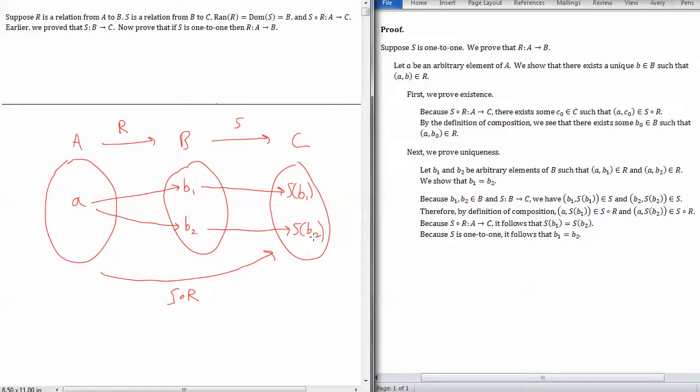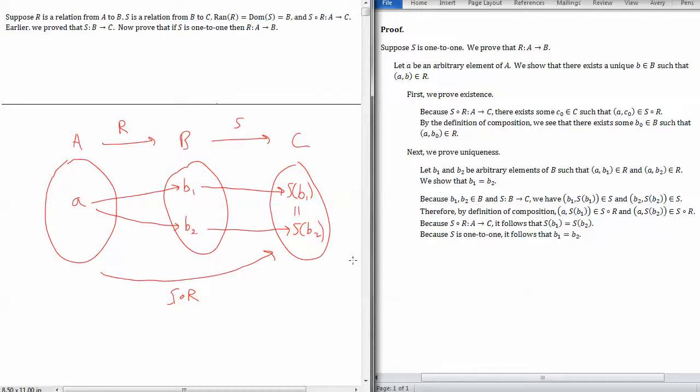Okay. And now looking at the whole picture here, we have A to B1 and B1 to S of B1. Put those together, and you get that the ordered pair (A, S of B1) is in S composed with R. And similarly, putting together these two ordered pairs, you get that (A, S of B2) is also in the composition. Okay, and here's where we use that the composition is a function. In particular, we use the uniqueness part of that definition to say that if A maps to both of these under S composed with R, then they must actually be equal.